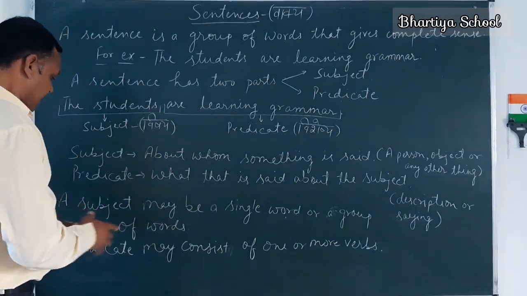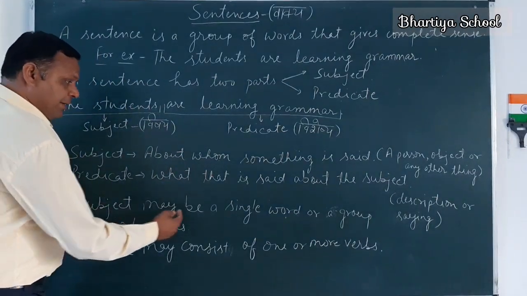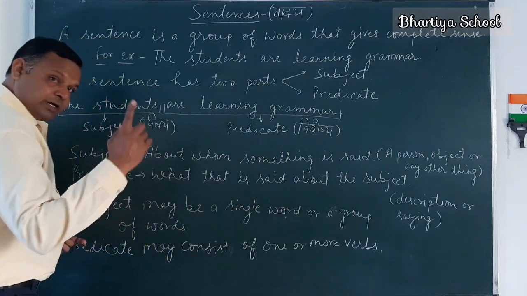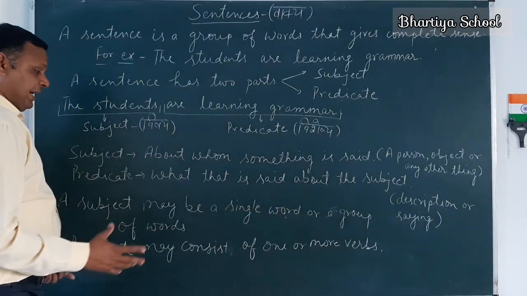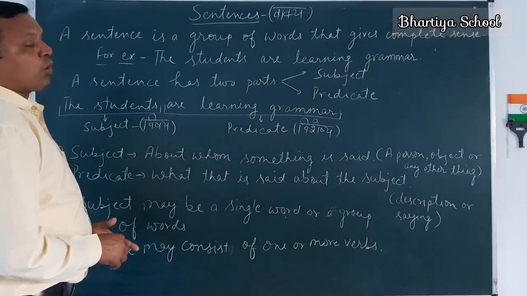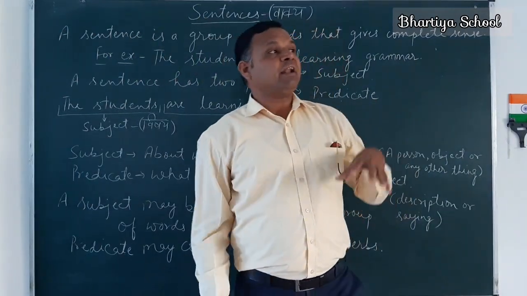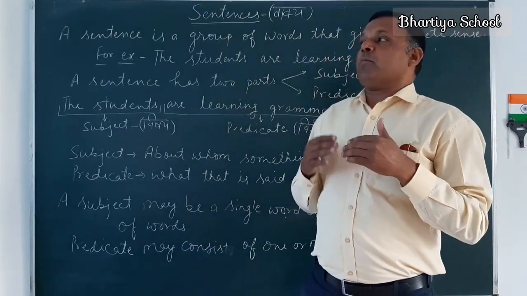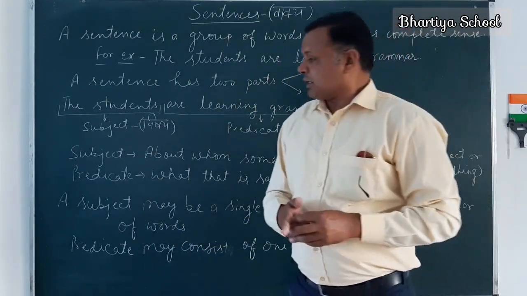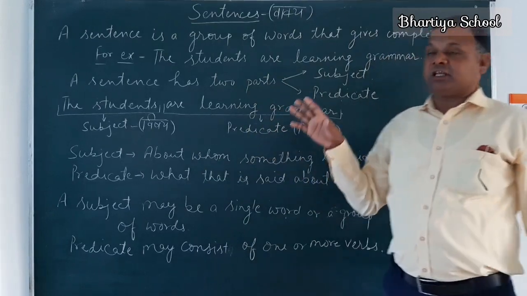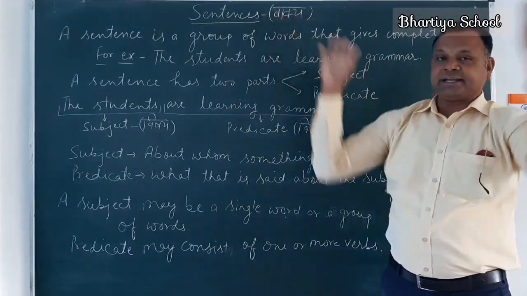So here, a subject may be a single word or a group of words, and a predicate may consist of one or more verbs. In a predicate, there may be a single verb, or there may be more than one verb. So this is the description about today's topic, sentences.